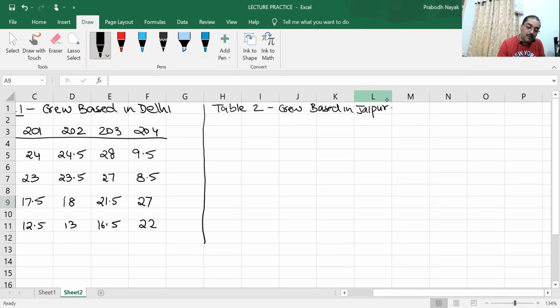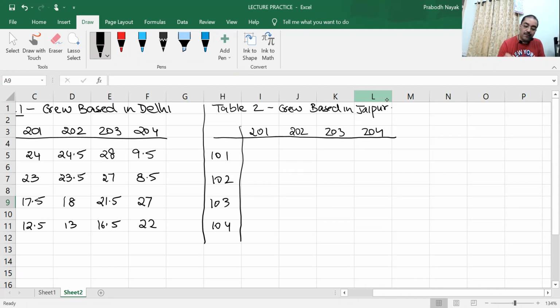Flight numbers are 201, 202, 203, 204, 101, 102, 103, 104. Now we are looking at the problem from the Jaipur point of view. Let us see if you can tell me those figures now.